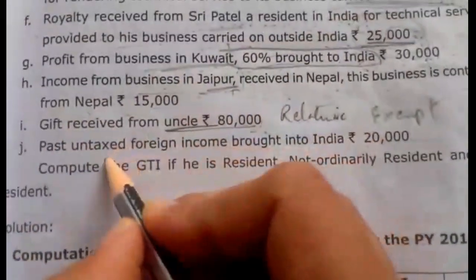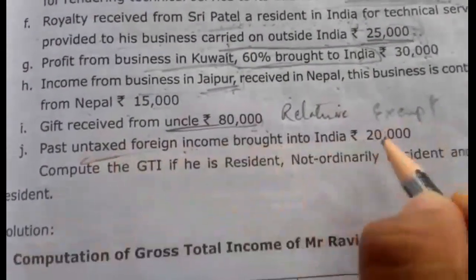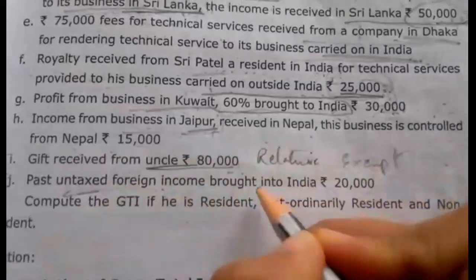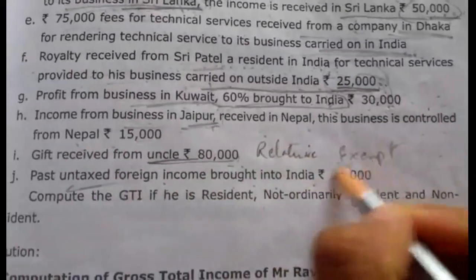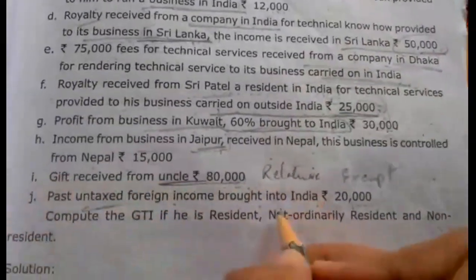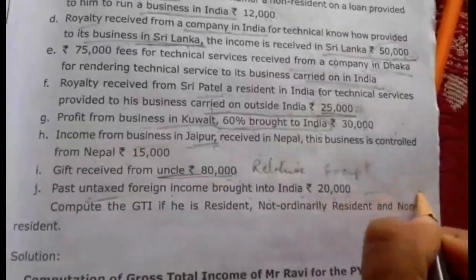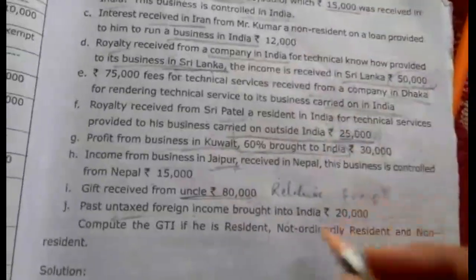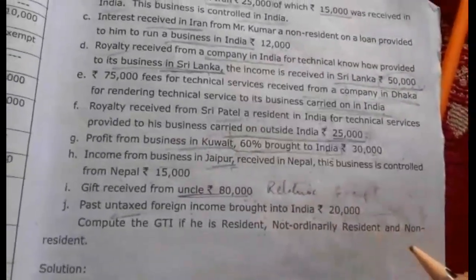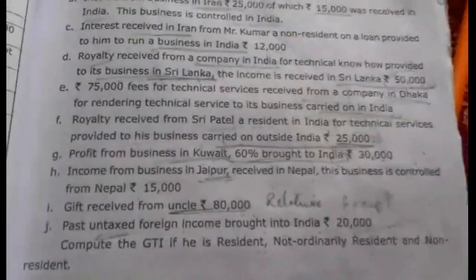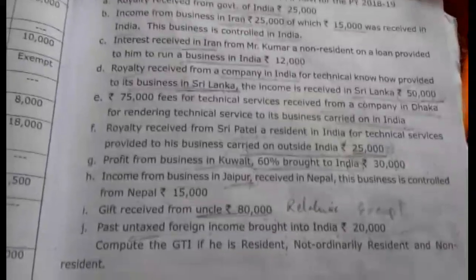Next one is past untaxed profit. Past untaxed foreign income brought into India is not related to this previous year, the previous year 2019-20. It is a past year's income, so it is not taxable in the hands of the three cases. Compute GTI with the above information if he is a resident, not ordinarily resident, and non-resident. Both the solutions you have to try by yourself and send the solution.